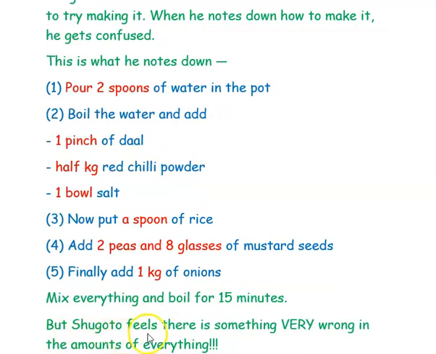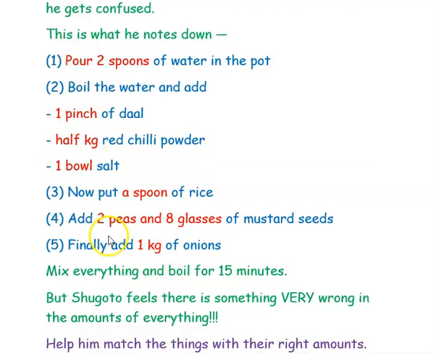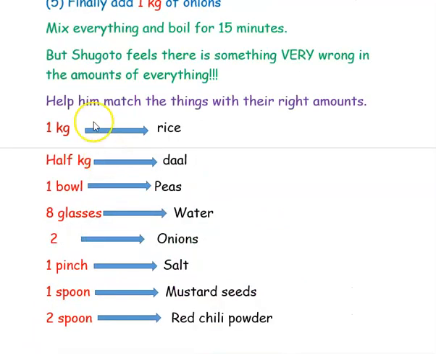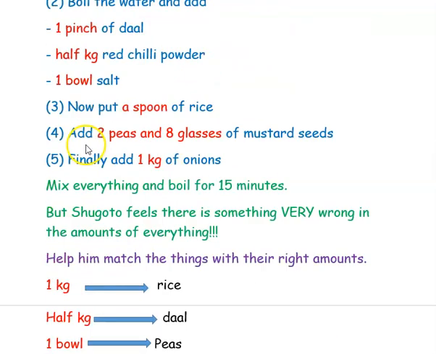But Shodgoto feels there is something very wrong in the amount of everything. So while reading itself you can see, right? So how much wrong it is. All the quantities are wrong. So we have to write the correct amount of the quantities. Now we'll help him to match the things with their right amounts.